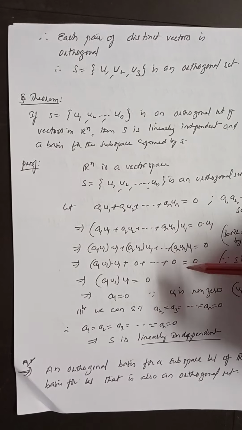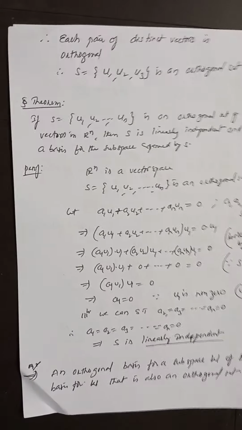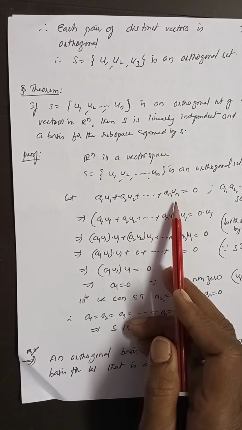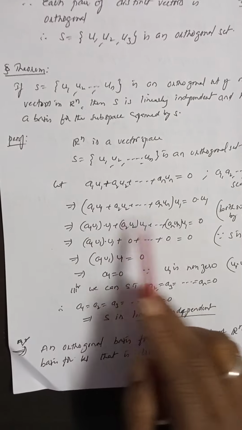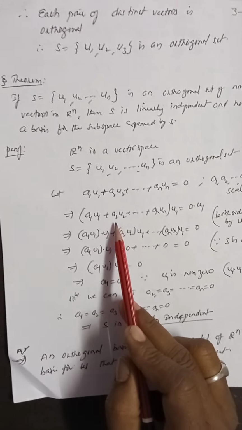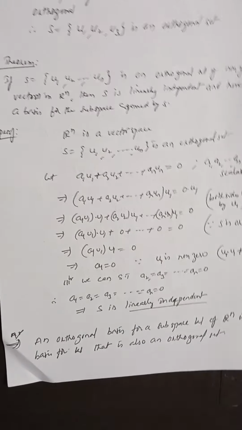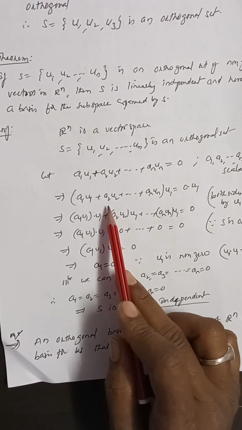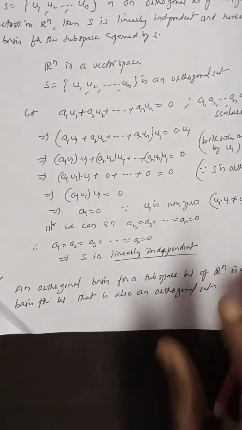Linearly independent means we have to multiply those vectors by scalars and equate it to 0, right? Now see, a1 into u1 plus a2 into u2 plus so on an into un is equal to 0, where a1, a2, an are scalars. Now we multiply both sides by u1, both sides by u1. Now (a1 u1 plus a2 u2 plus so on an un) dot u1 is equal to 0 dot u1. Now we multiply this inside: a1 u1 dot u1, a2 u2 dot u1, plus so on, an un dot u1 is equal to 0 dot u1, which is 0.